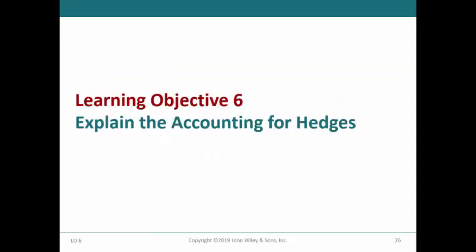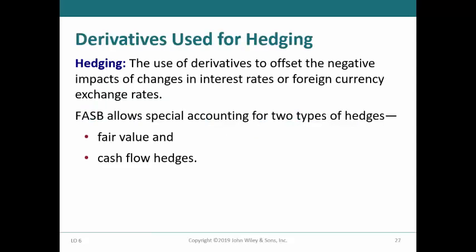In this learning objective, we will explain the accounting for hedges. As we discussed in the previous slide, derivatives are used as part of the risk management strategy corporations use to hedge against the impact of changes in commodity prices, but also for changes in interest rates or foreign currency exchange rates. Two types of hedges that companies use are fair value and cash flow hedges. We will discuss the special accounting that is used for each in the next slides.